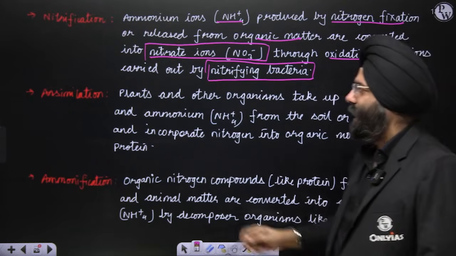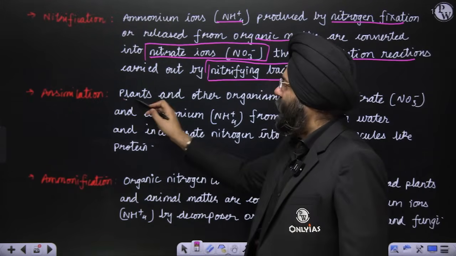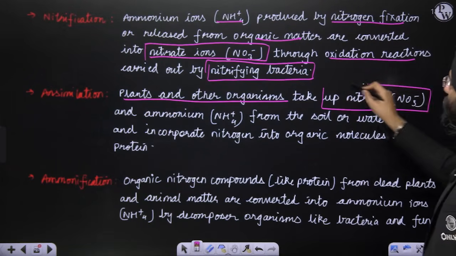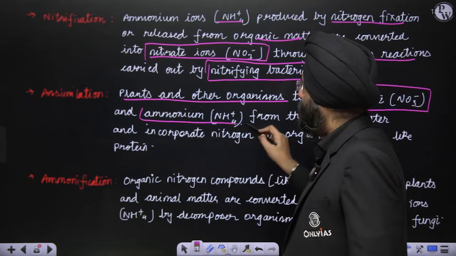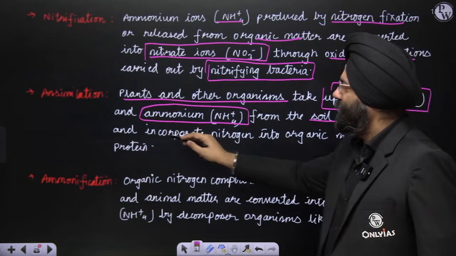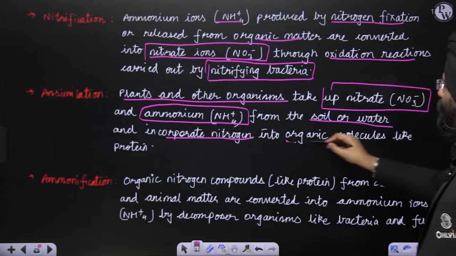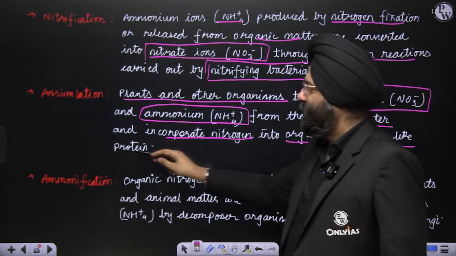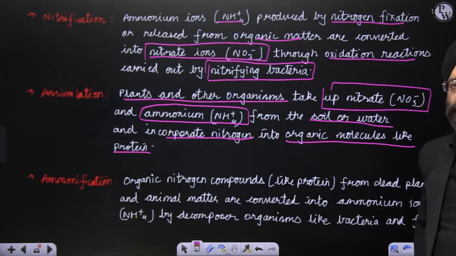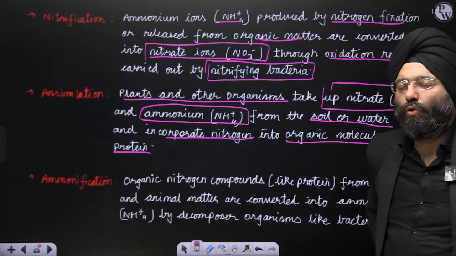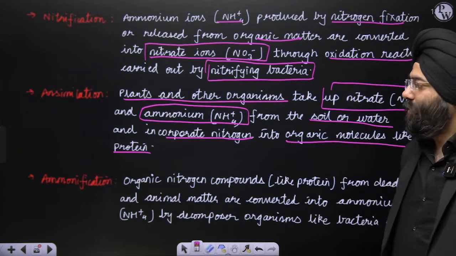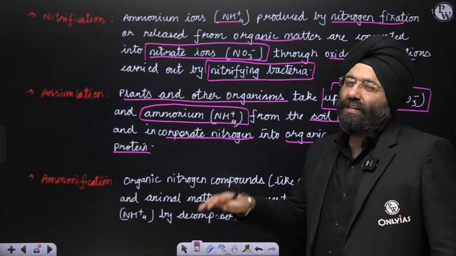Third point, assimilation. Plants and other organisms take up the nitrate and ammonium ion from the soil or water and incorporate nitrogen into organic molecules like protein. This is then used by the plants and other organisms for growth and development, right? This is how assimilation takes place. Clear? Now, next is ammonification. Again, a reverse process is taking place.